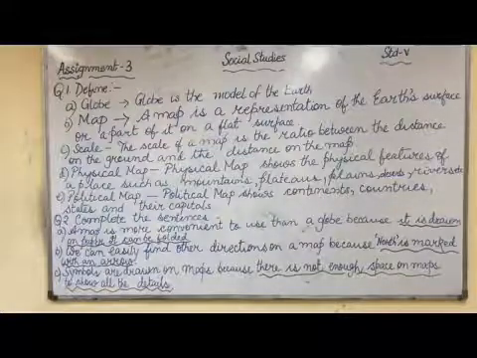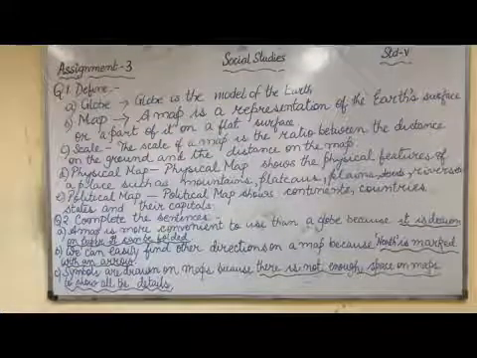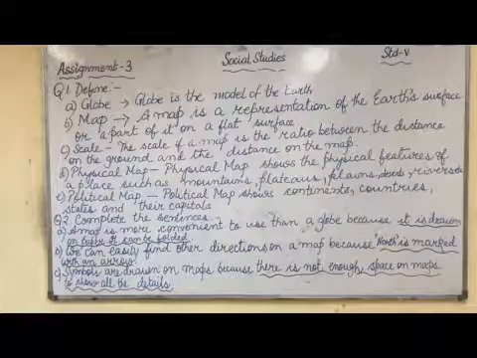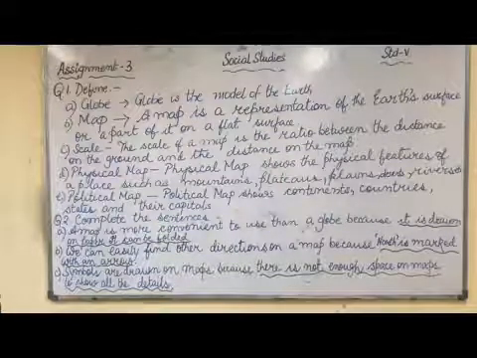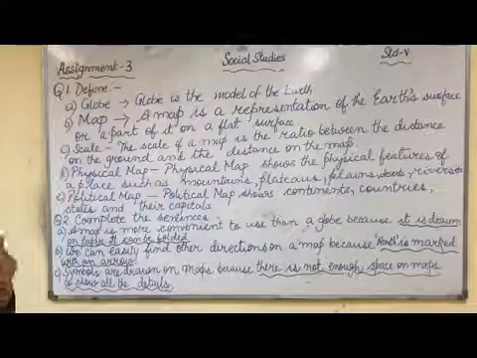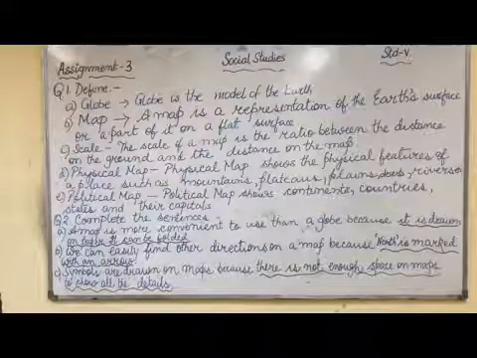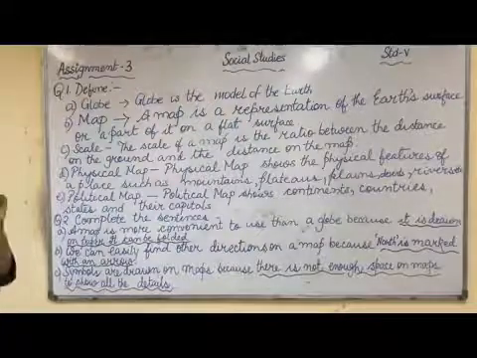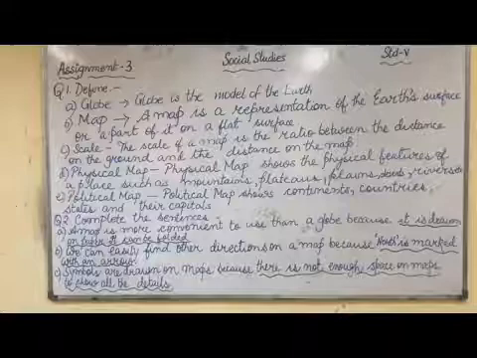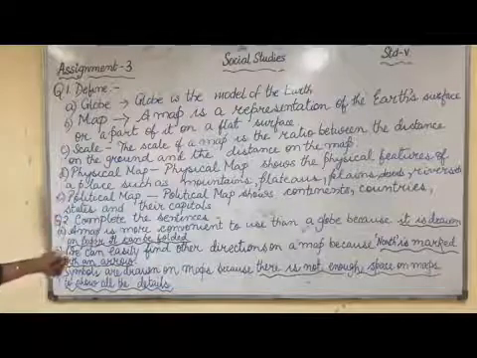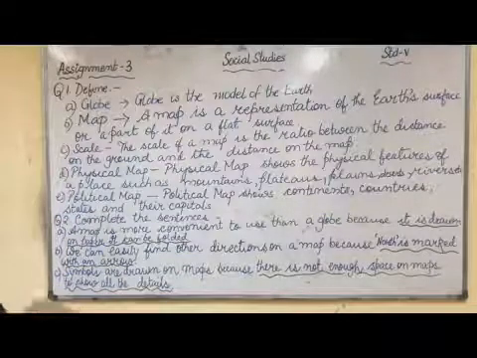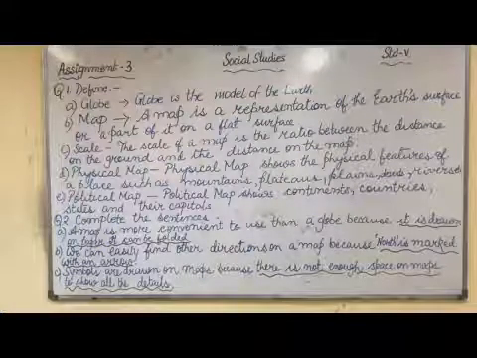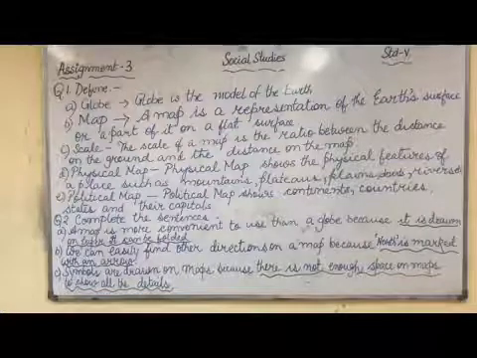Now the second one was we can easily find other directions on a map. Why can we find the other directions on the map easily? Because one direction is already given to you. Which one is given to you? Yes, it is north, and north is sometimes written and sometimes it is marked with an arrow. If you know north, you can find the opposite one, south. The right hand side will be east and the left hand side will be the western